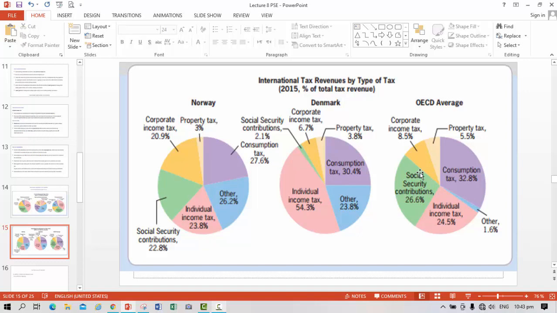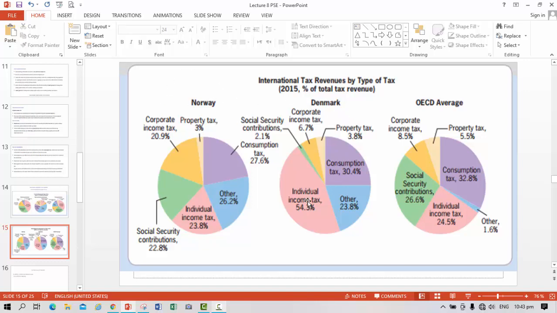Here we have a sketch of a few other countries, showing the contribution of different types of taxes. The property tax 33%, corporate income tax 20.9%, consumption tax 27%, others 26%, individual income tax 23%, Social Security 22.8%. These are the figures for Norway.